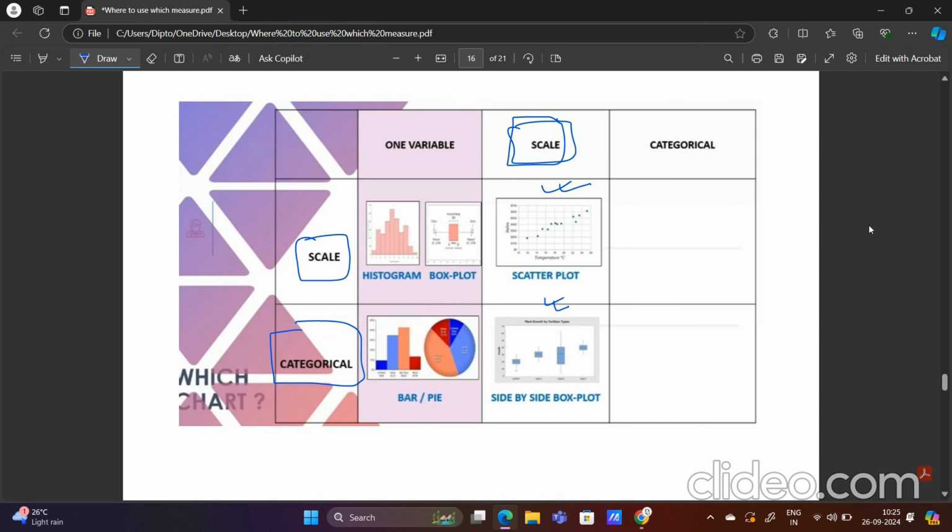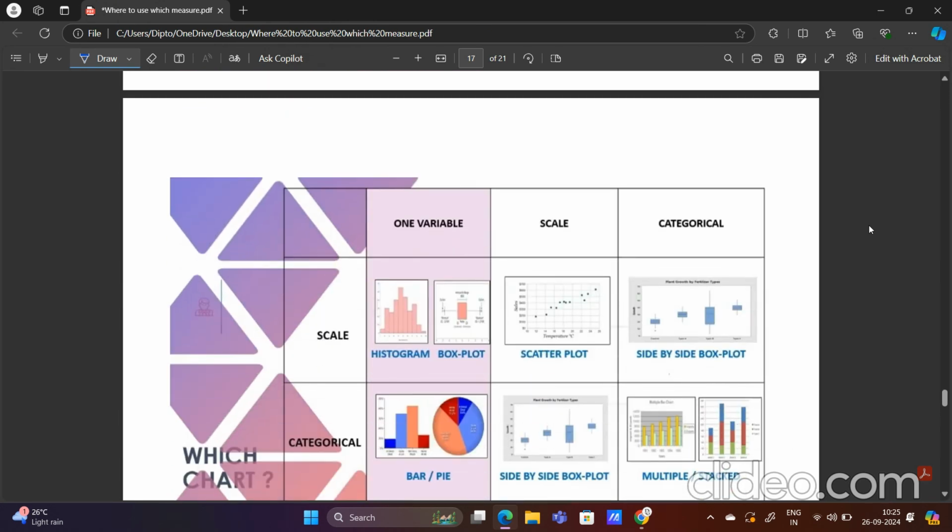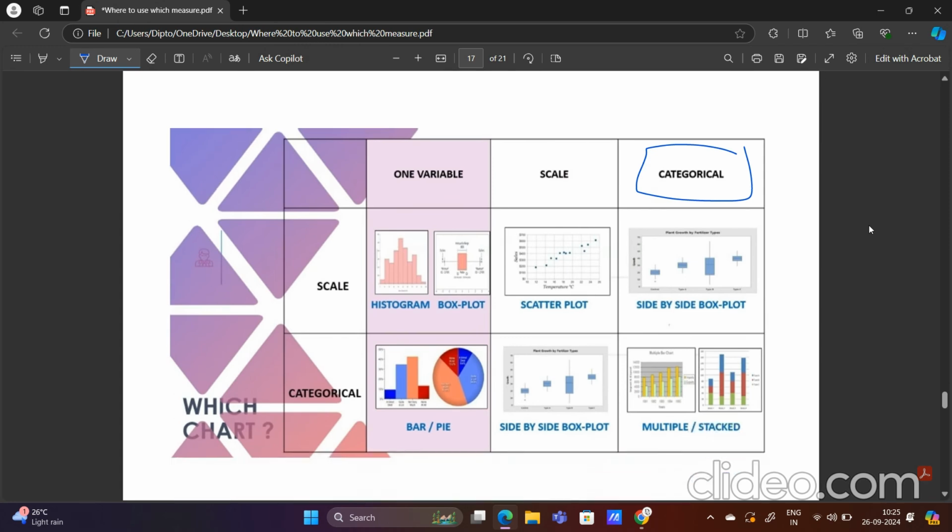Similarly, if the first variable is scale or numeric and the second is categorical, I will again use a side by side box plot. And if the first variable is categorical and the second variable is also categorical, then I will take the help of a multiple or stacked bar chart or bar plot.